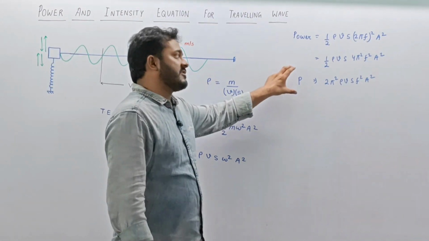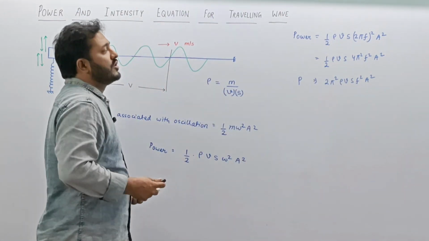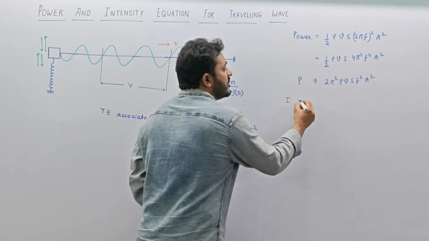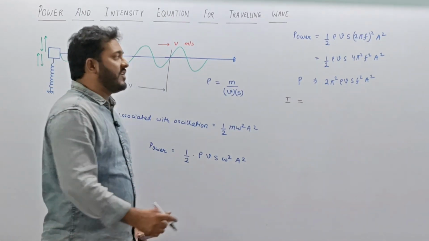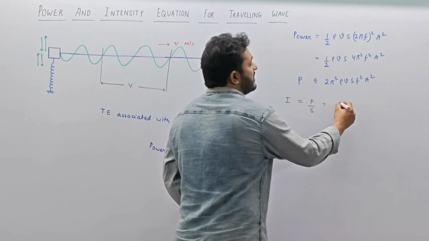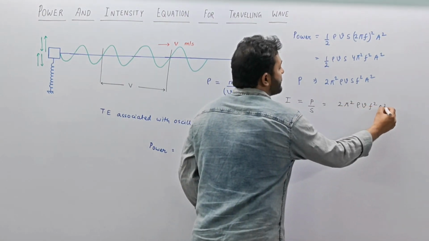So over here in this expression we can also write the intensity equation. Intensity is energy per unit area per unit time. We have already written energy per unit time, so if we divide by the area, we get the expression for intensity, and this time we get 2 pi square rho v f square a square.